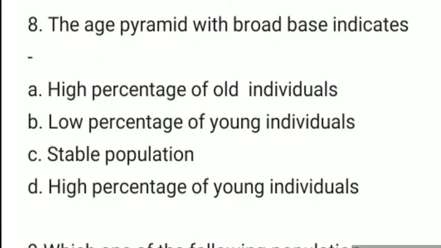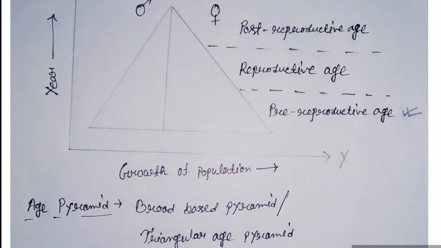Next, question number 8. The age pyramid with broad base indicates: high percentage of old individuals, low percentage of young individuals, a stable population, high percentage of young individuals. Here the answer is option D, high percentage of young individuals, because the age pyramid with broad base means a triangular pyramid with their stages. Look at the diagram and you will get the answer to this question.